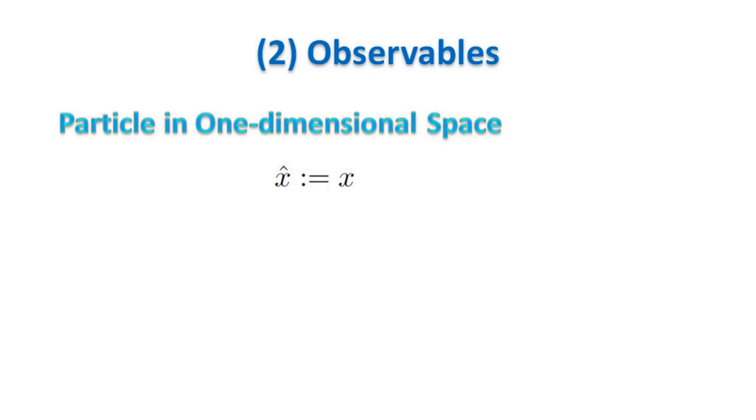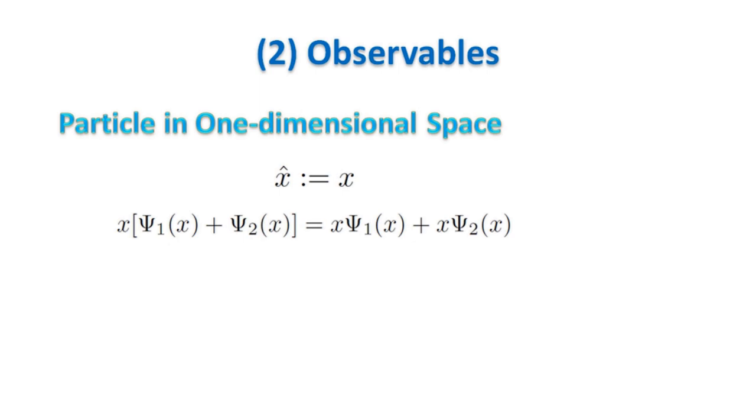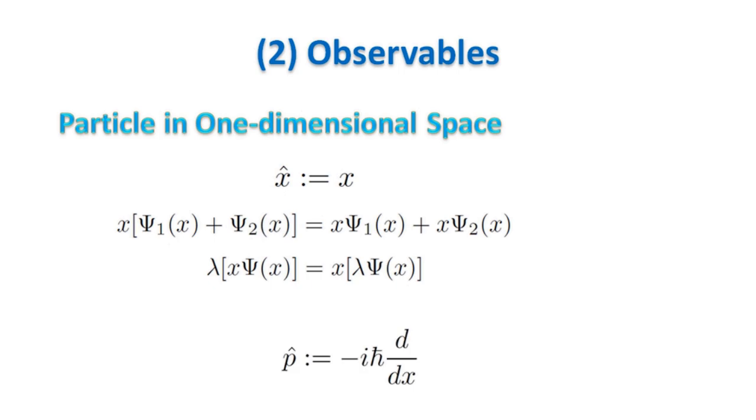The Hermitian operator, associated to the position observable of the particle on a line, is simply the function x. The hat symbol on the x means it has to be seen as an operator and not as a function or a variable. This is a linear operator because it satisfies the two following properties: additivity and homogeneity. The Hermitian operator, associated to the momentum observable of the particle on a line, is minus i h bar times the derivative. This is a linear operator because the derivative is linear.